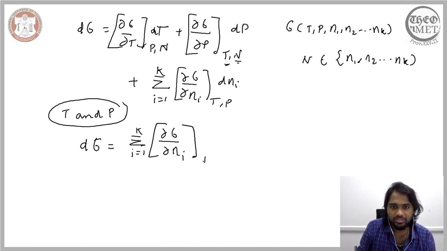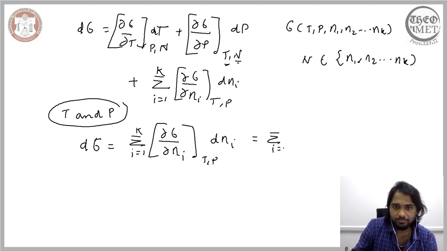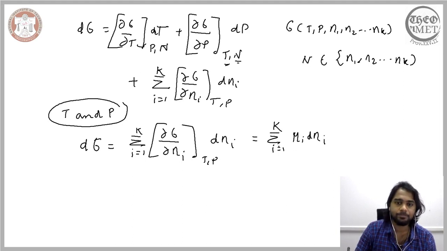This describes the overall change in the Gibbs free energy when the temperature and pressure are constant. This partial derivative of the Gibbs free energy with respect to the number of moles of a specific component is referred to as the chemical potential. Therefore, this expression can be written in this manner.